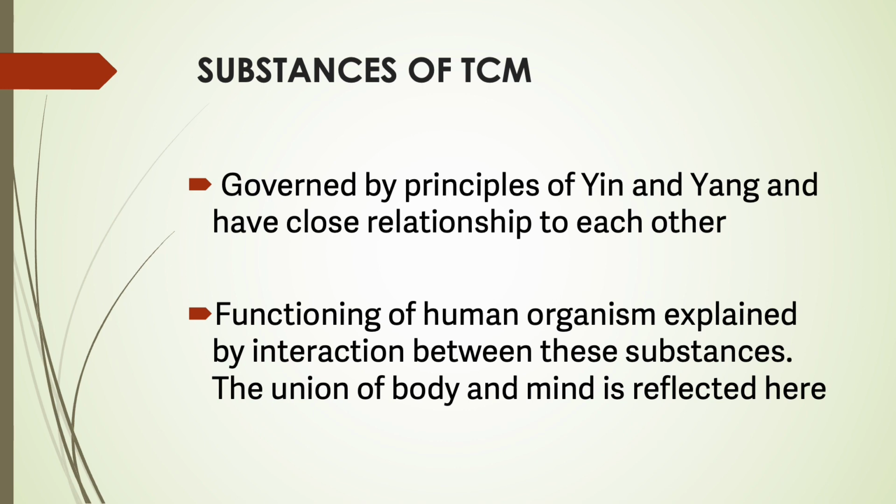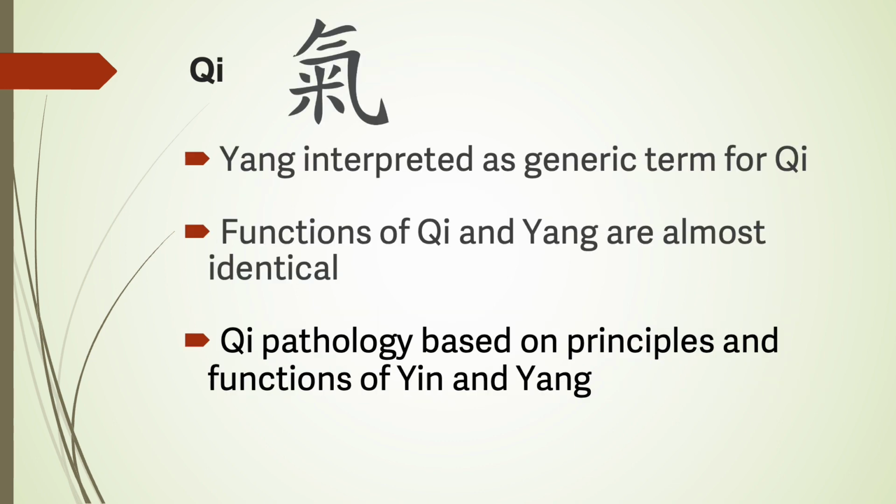The substances of TCM are governed by principles of yin and yang, and they have close relationship to each other. The functioning of the human organism is explained by interaction between these substances, and the union of the body and mind is reflected here. Yang is interpreted as the generic term for qi. The functions of qi and yang are almost identical. Qi pathology is based on principles and functions of yin and yang.